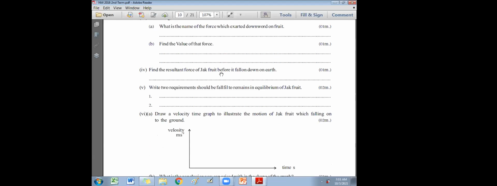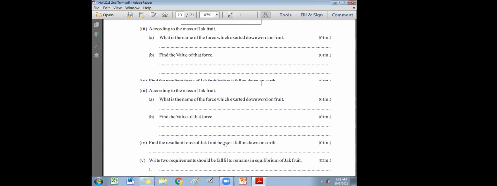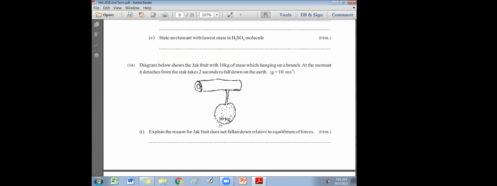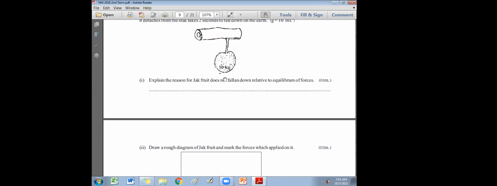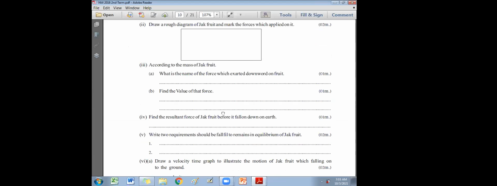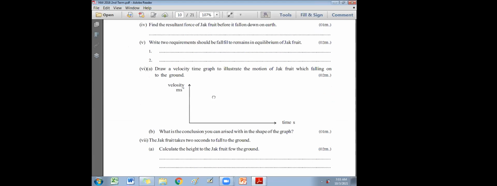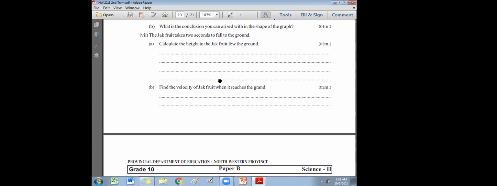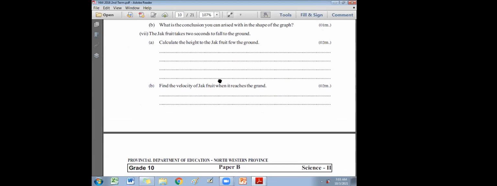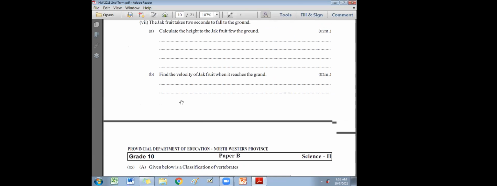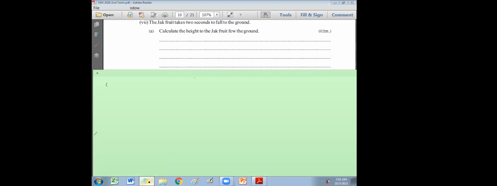So 10 kilogram takes how many seconds to fall down? 2 seconds. 10 kilogram, 2 seconds taken. How to find the height? Be honest. Please raise the hand those who have done the calculation and got the answer for this. Calculate the height of the jackfruit. Any volunteers? Part 7A. It's a very good question, plus hard. Those who have done, please raise, and what is the answer you got?